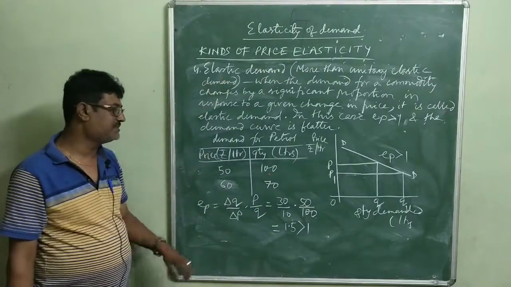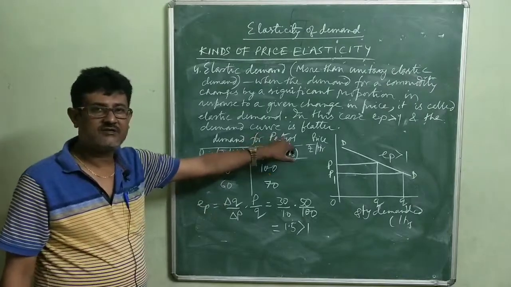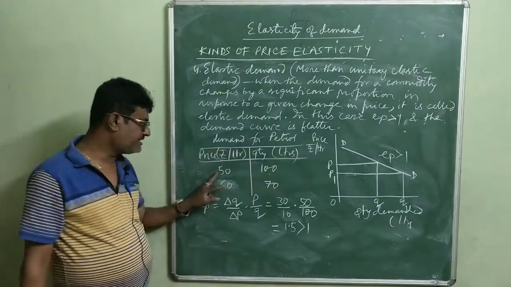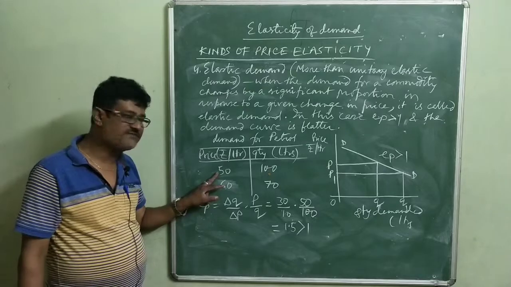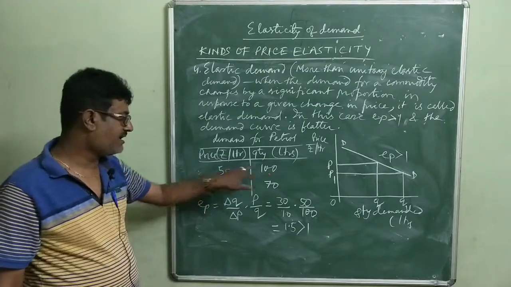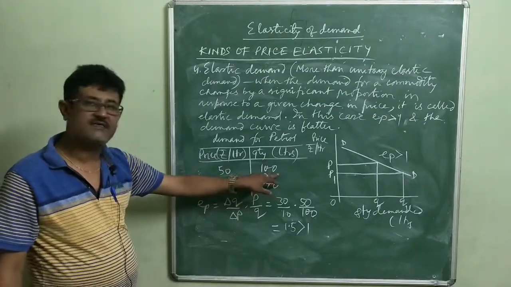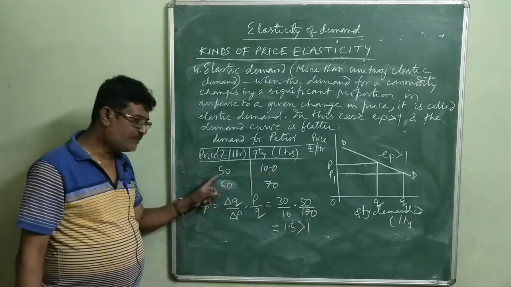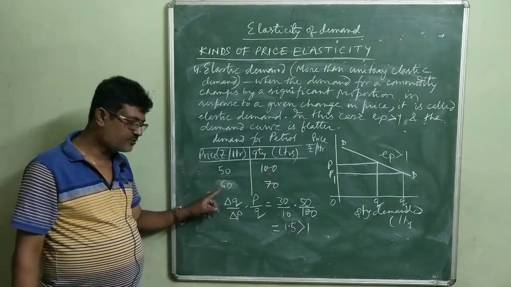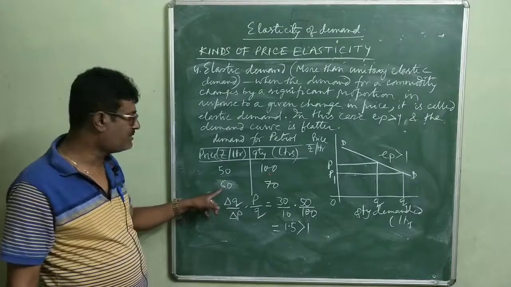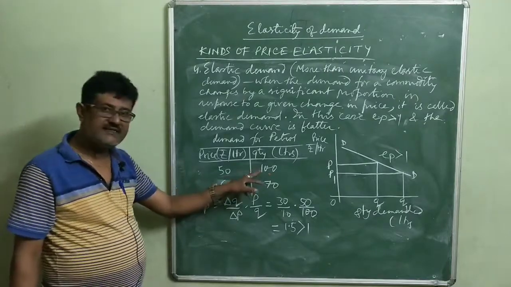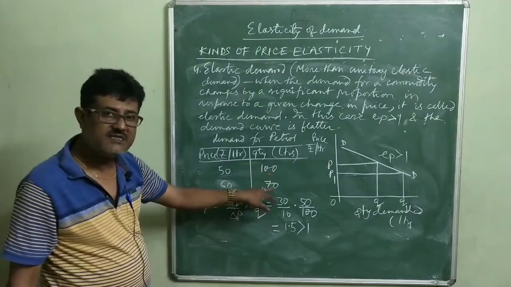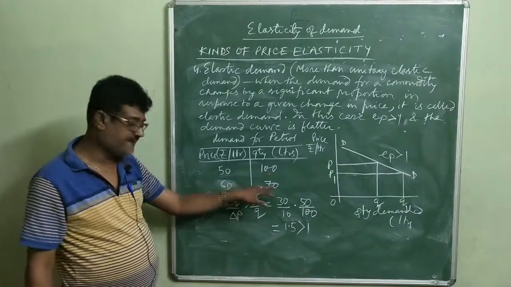Say, for example, we are taking demand for petrol. When the price of petrol is rupees 50 per liter, a household purchases 100 liters of petrol. Now when price rises from rupees 50 to rupees 60 per liter, we find that its demand reduces by a significant proportion, to 70.